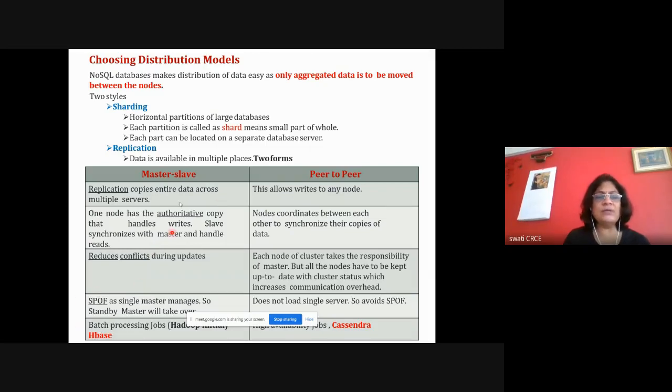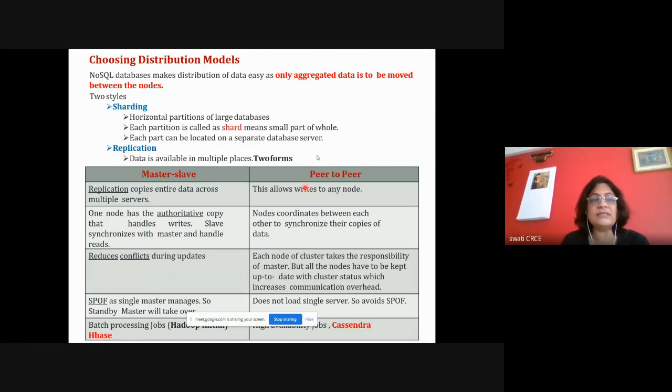Even HBase uses a master slave mechanism to replicate the data and to do the sharding. Sharding means dividing your data into chunks and storing them in a distributed fashion on different machines. For sharding, they can use a hashing technique, create a key, and depending on the key, identify the server and store it. We'll see sharding in the next slide.